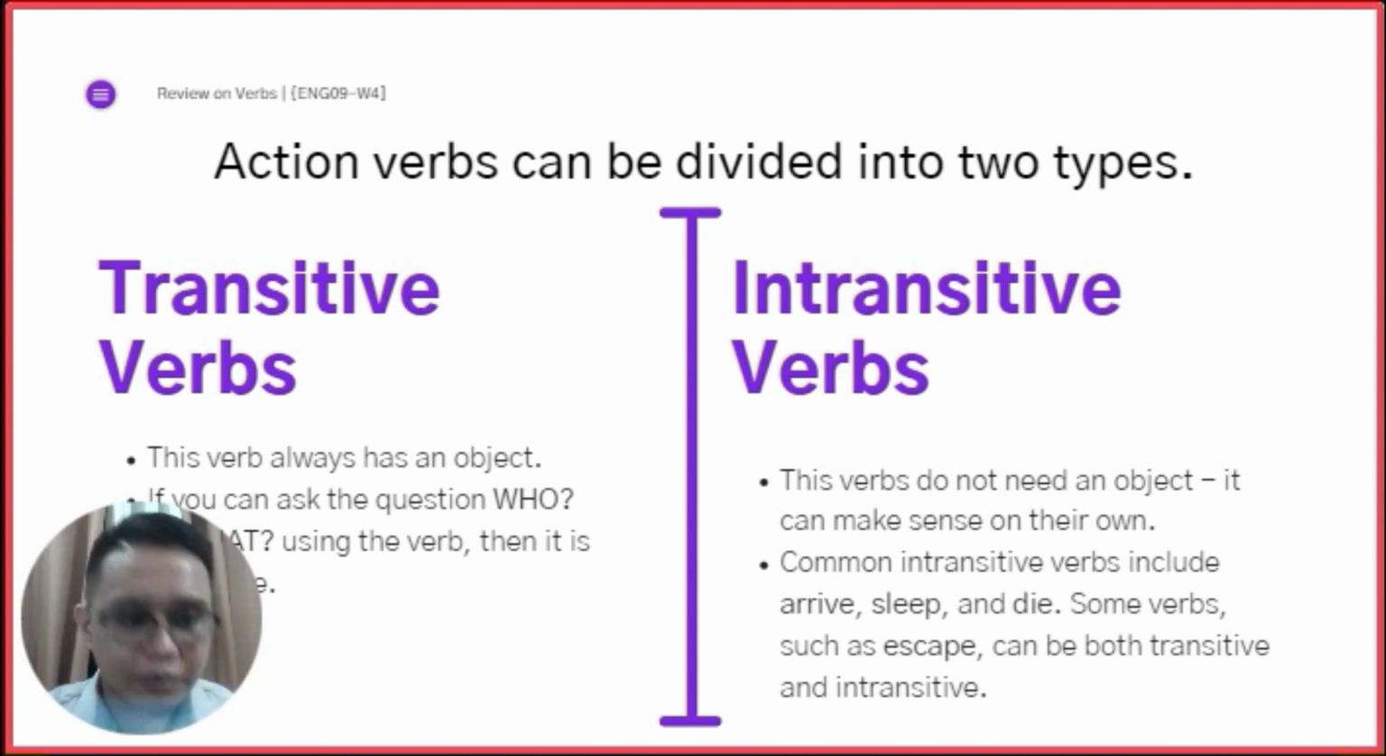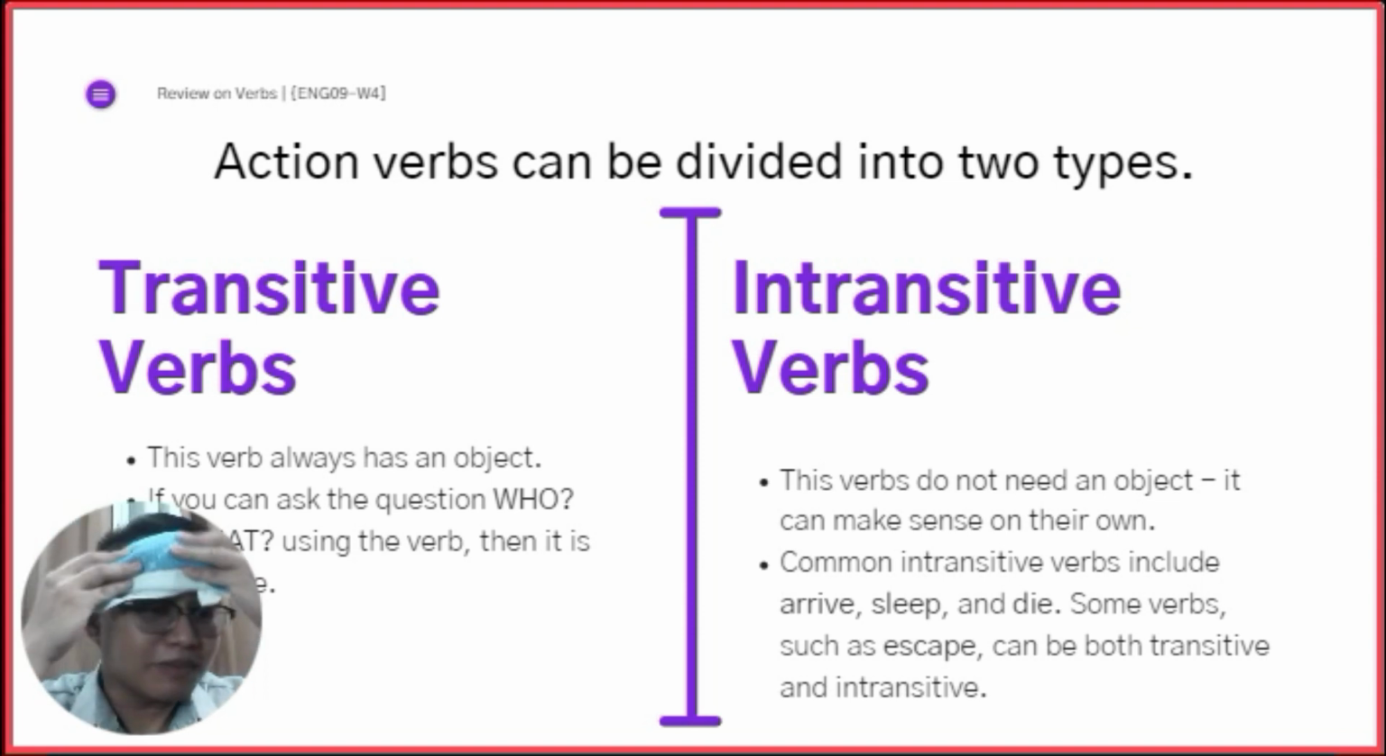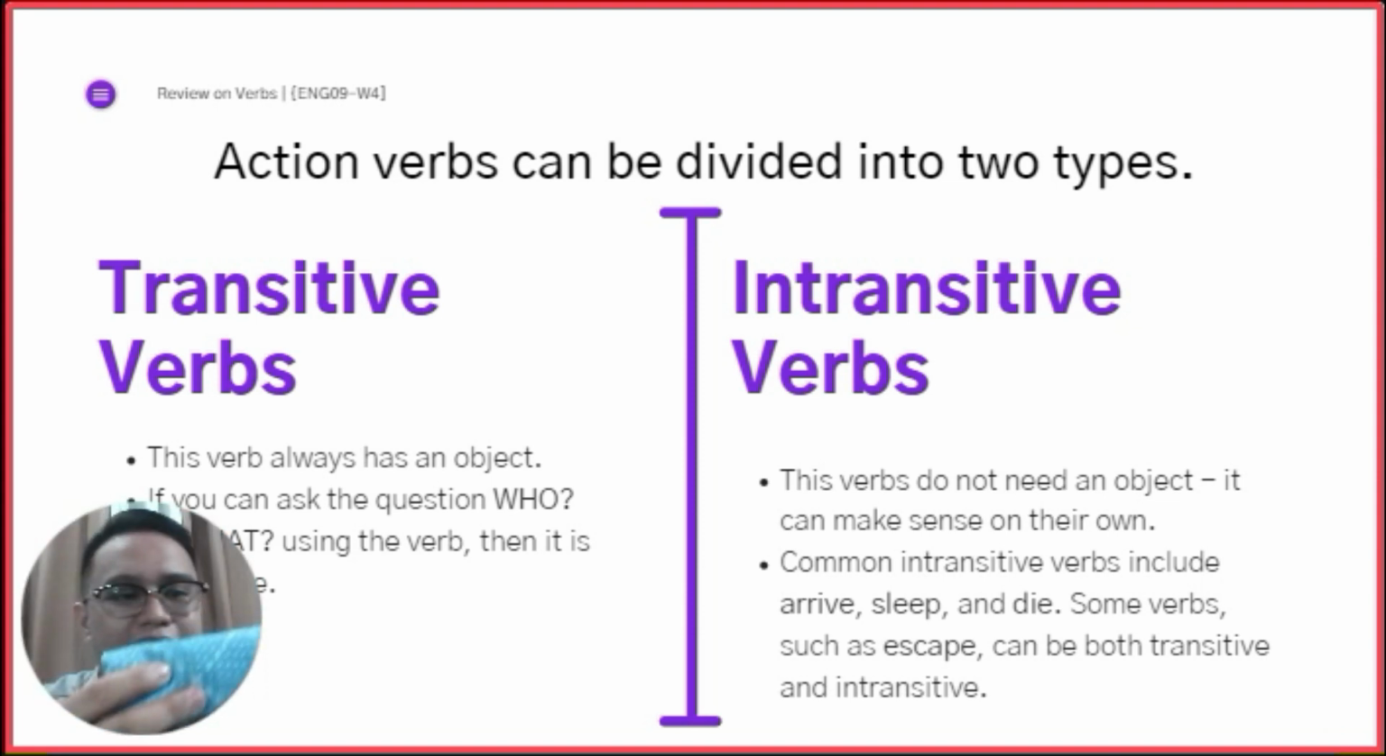Let's say, for example, let me wipe myself first, kaya it's very sweaty here. Okay? Okay, let's say, for example, the verb arrive. Okay, I arrived at our meeting place. So, let's ask the question who or what. I arrive who? I arrive what? Does the question make sense? Diba dili? Therefore, it is what we call an intransitive verb. Okay? Now, some verbs such as escape can be both transitive and intransitive.